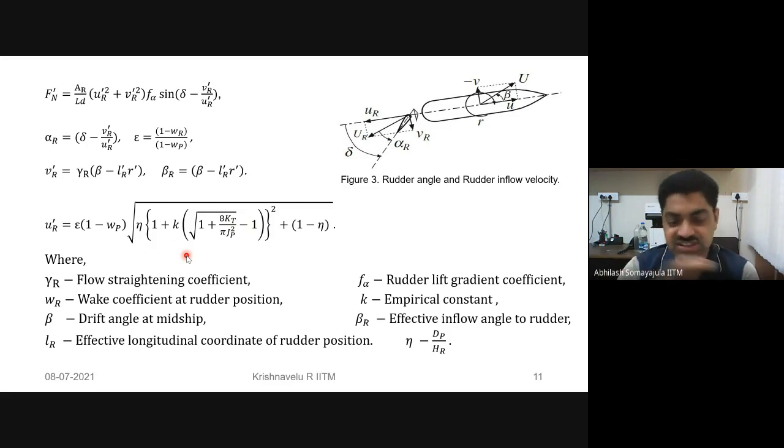So that much coverage is there between the propeller and the rudder. Beyond that, we are assuming that the flow is equal to the free stream flow coming from the outside, and that's why you are observing that difference.